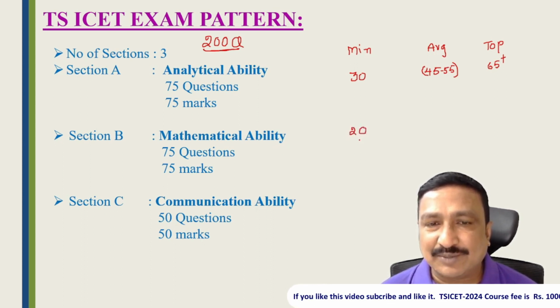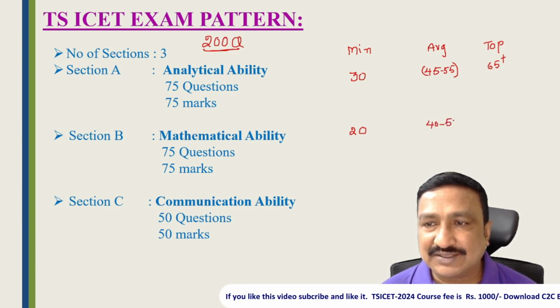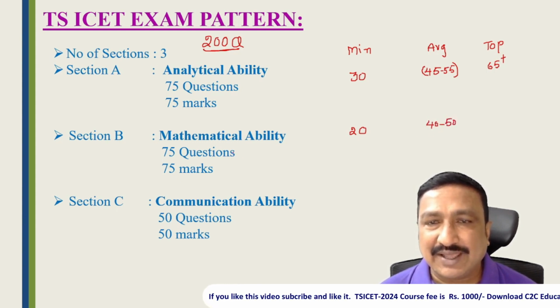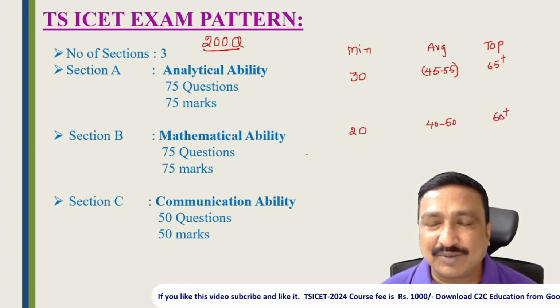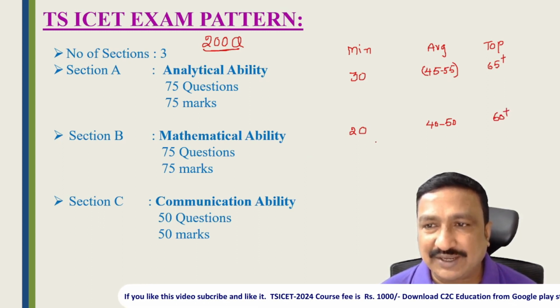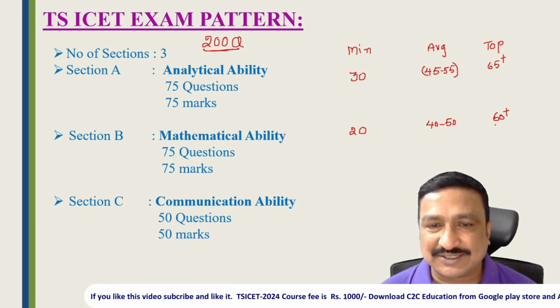The average score here will be 40 to 50 marks, and a top student can score 60 marks plus. This is time-taking, but if you practice regularly, the minimum score will be 20, the average score 40 to 50, and the top score 60.